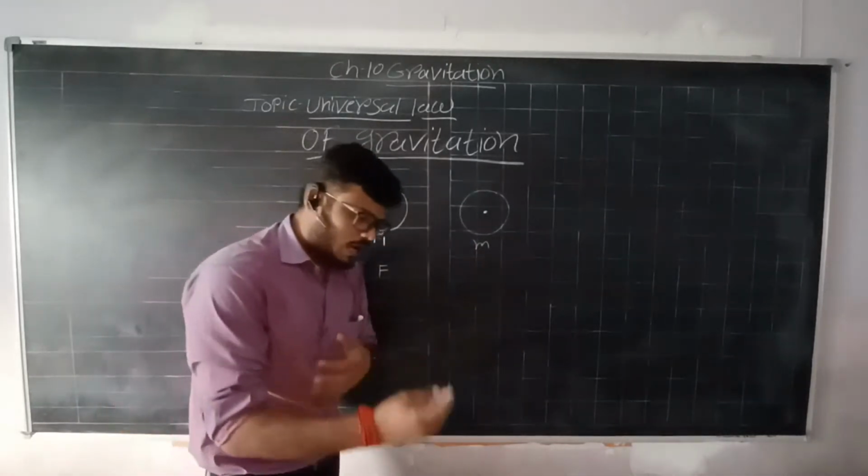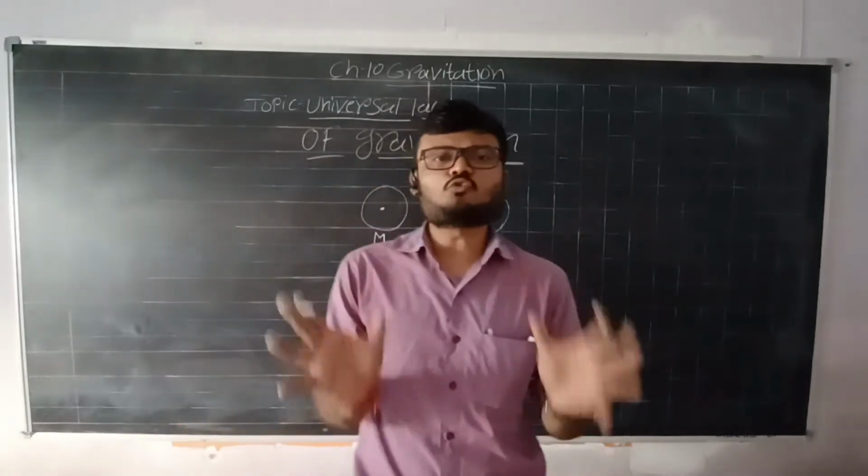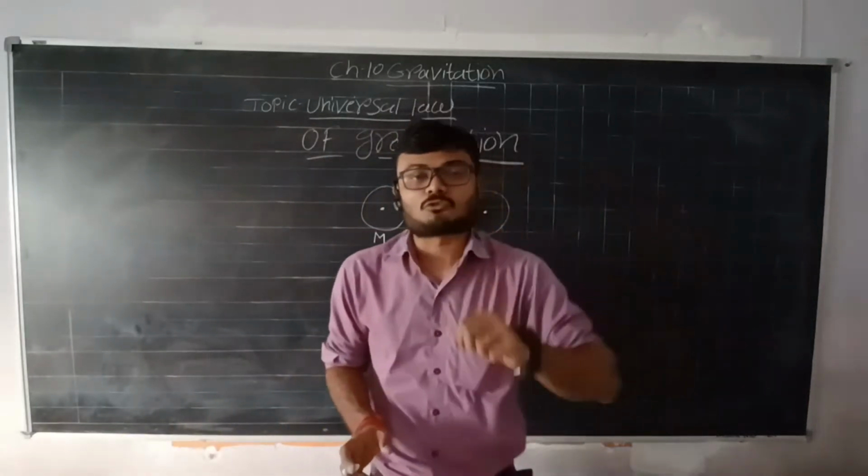Right, how will the masses of two objects affect the force, right?